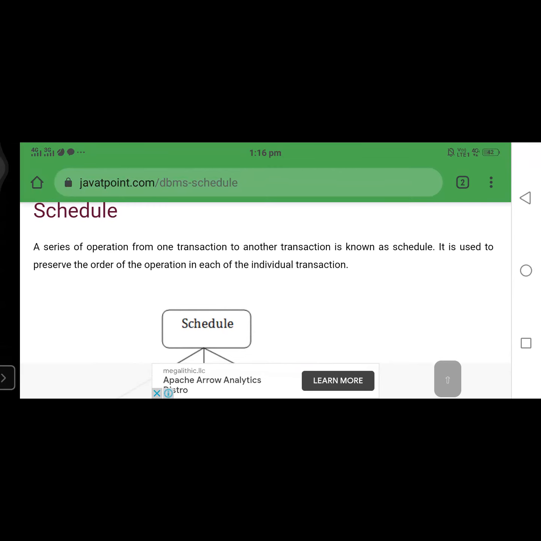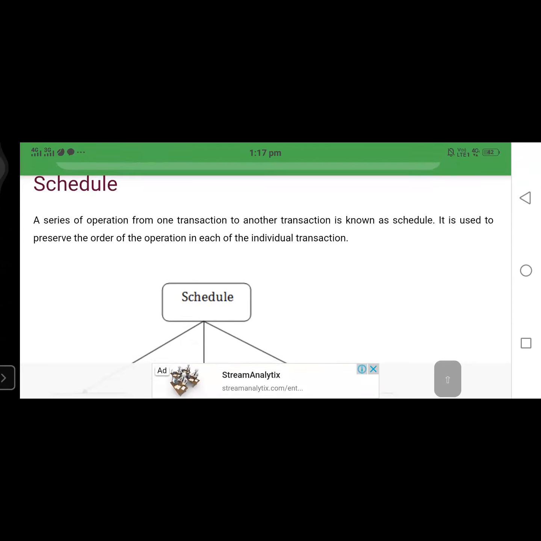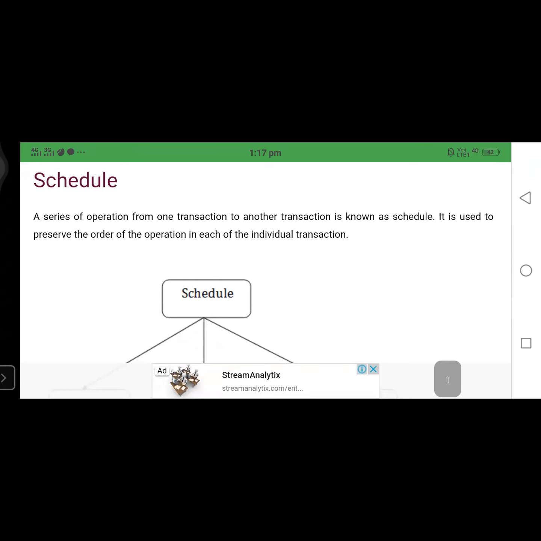A series of operations from one transaction to another is known as a schedule, and it is used to preserve the order of operations of each individual transaction.